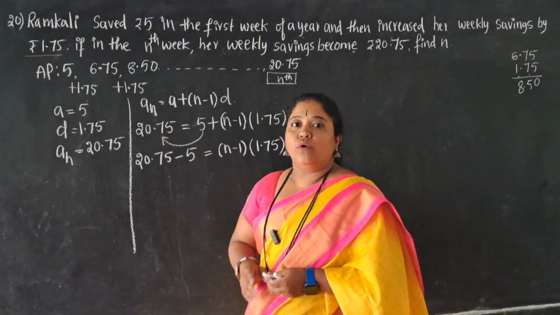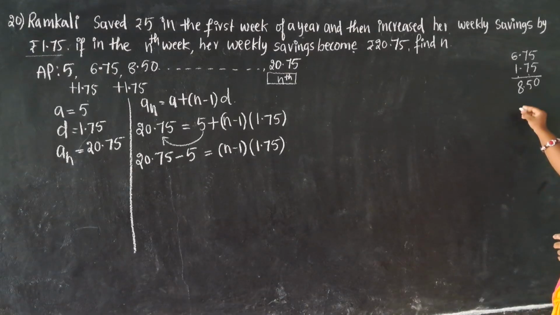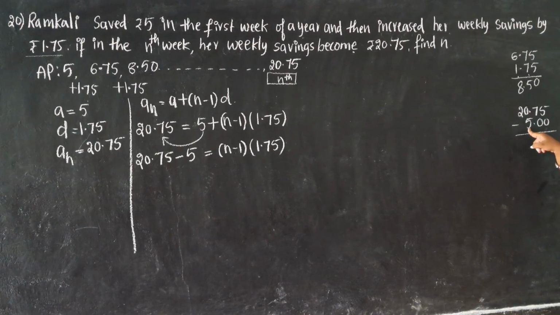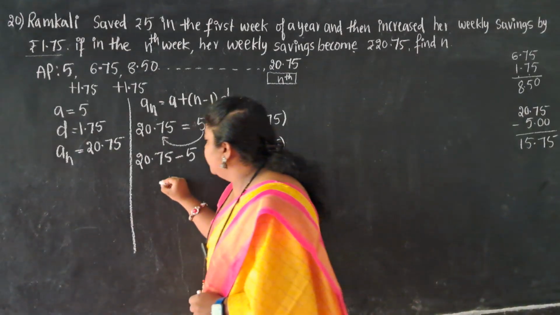20.75 minus 5. What am I going to get? See, calculation with respect to decimals, be very careful. 20.75 minus 5. The decimal places must be written after the decimal point. You cannot write 5 over there. Most of the people will make this mistake. Don't do this. 5 is ones place, so you need to write it in the ones place. Decimal places you need to write after the decimal point. So 15.75. What is the value I got? 15.75.